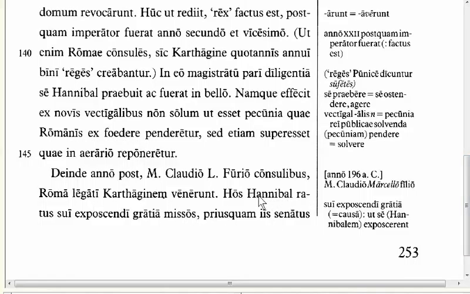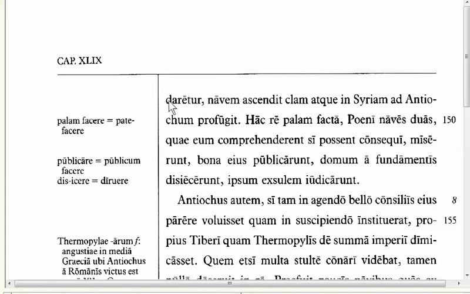We have Hannibal having thought, ratus, that these ambassadors, the hos refers to the ambassadors, were sent for the purpose of demanding himself, before the Senate could be handed over, could be given to them so that they could speak.